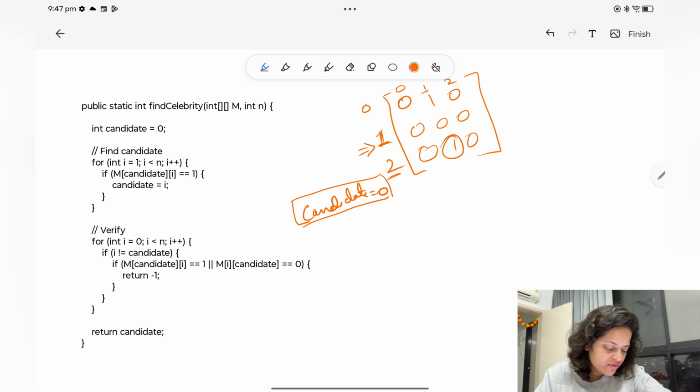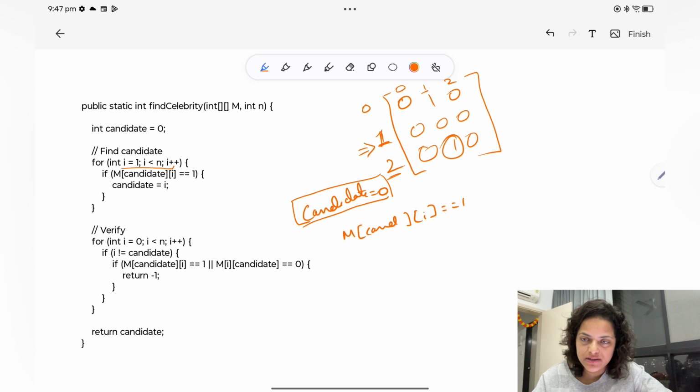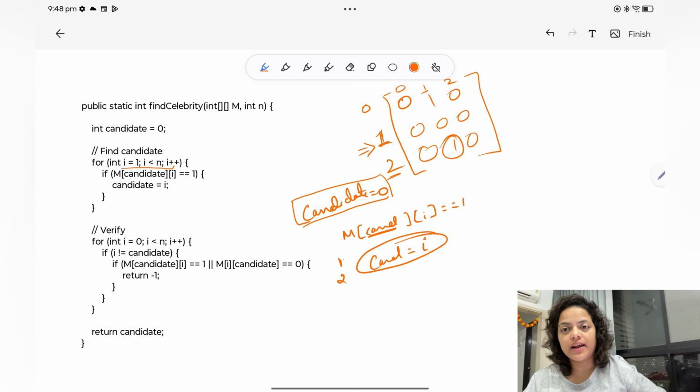So you run one for loop, i equal to 1 while i is less than n. You check if M of candidate, i is equal to 1. Here i will be either 1 or 2. If the candidate knows i, the candidate cannot be the celebrity, because a celebrity knows no one. So 0 cannot be my candidate. Then I assign candidate to i and do further checks for i.